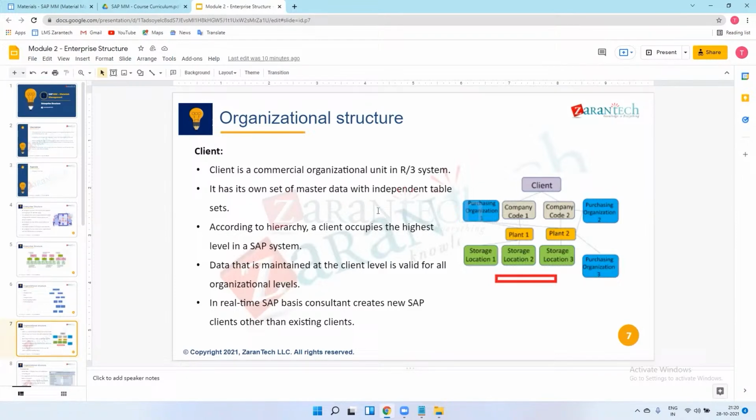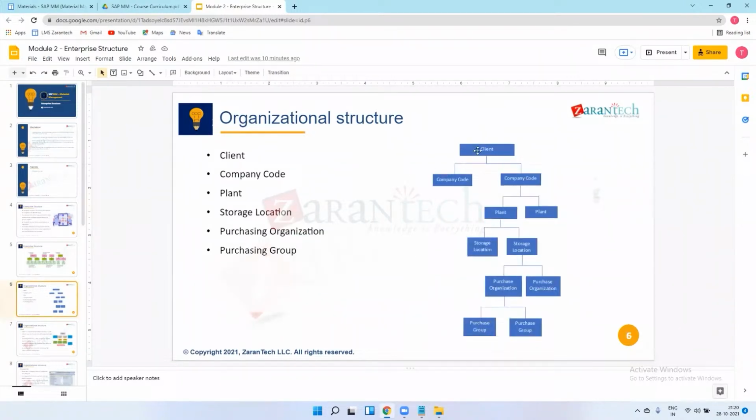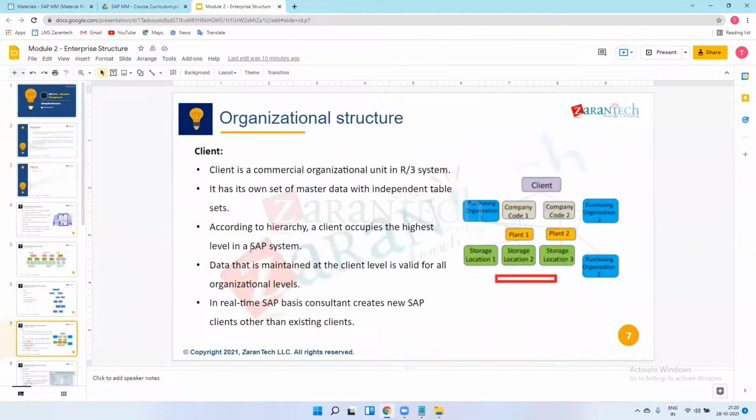So according to hierarchy, a client occupies the highest level in the SAP systems. Means we have this structure. Okay. So there is the highest position for this client. So we start our configuration from this client only. So that is why we are saying that according to hierarchy, a client occupies the highest level in the